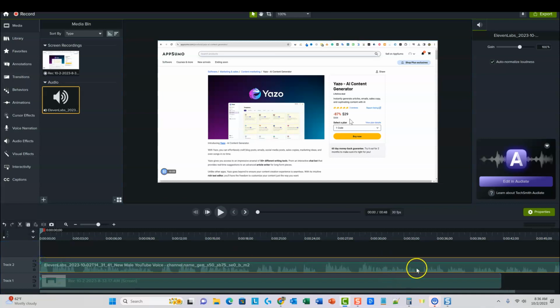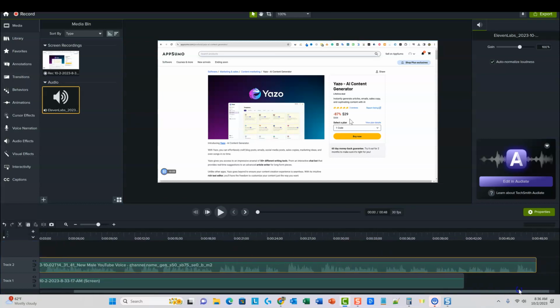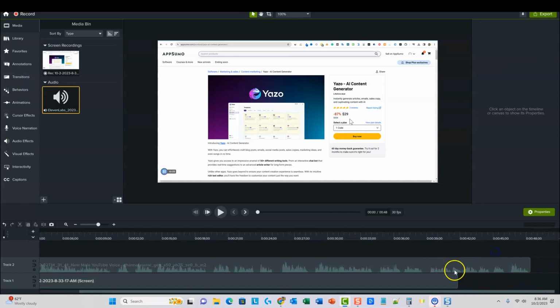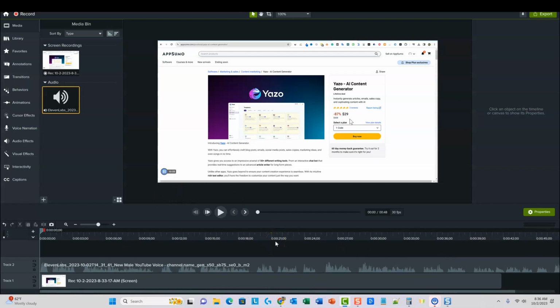And our voiceover is longer than our, watch my trick with this. The voiceover is longer than our footage, but that's totally okay, right? And that's why I like using Camtasia. I'm sure that the other software and CapCut probably has the same function, but I like the simplicity of Camtasia. Everything is just really easy to navigate and use. And I just am very familiar and comfortable using Camtasia video editor. But of course, most video editors, you'll be able to do all these features.